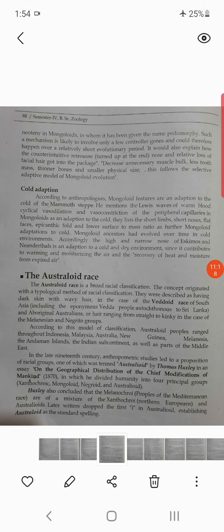So here you will get the physical features of these people like that.